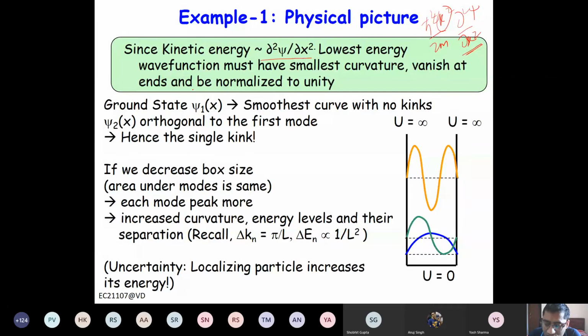So the wave function that has the smallest curvature has less energy. So you can see here psi 1 again here, and the curvature here is very smooth. And this psi 2 has a curvature here, and here it goes to 0. Another thing that you can see here, what is the derivative?